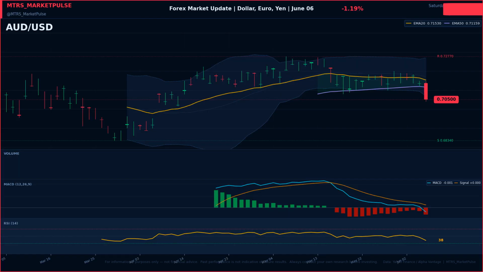Our near-term view on Australian dollar to US dollar. After today's weakness, the $0.6838 area is the first meaningful support level to watch for Australian dollar to US dollar. A stabilization there would be the first sign that sellers are losing conviction. This is our analytical view, not investment advice.